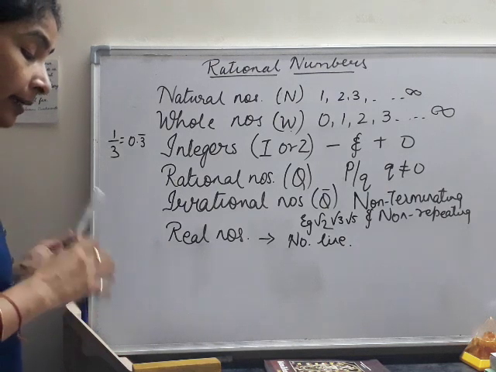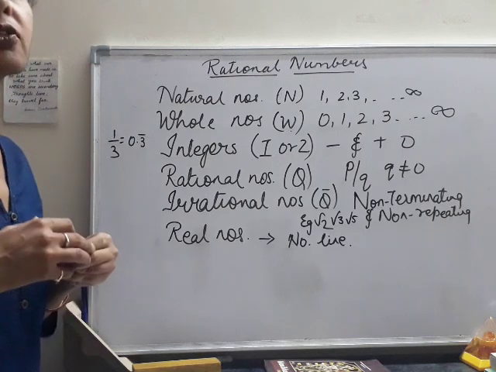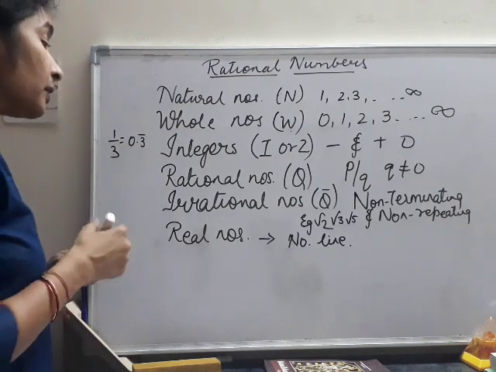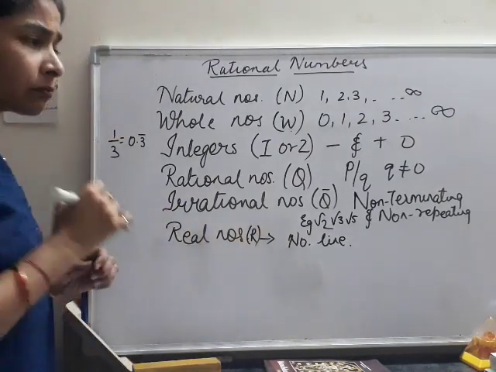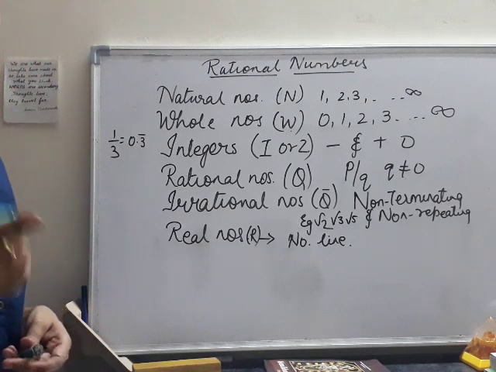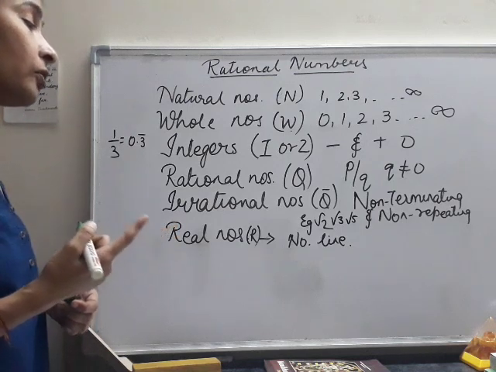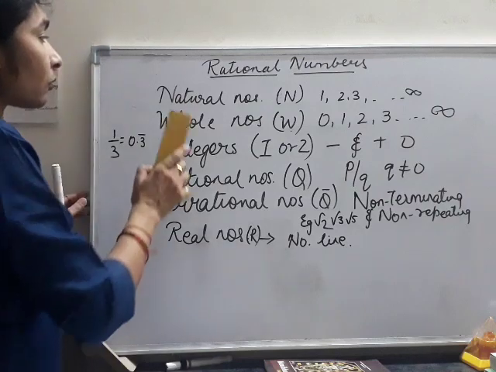Okay, so these are the categories of numbers: natural numbers, whole numbers, integers, rational numbers, irrational numbers, and real numbers. Real numbers are denoted by capital R. Now there is a question that if there are real numbers, then there may be some kind of imaginary numbers also. Yes, there are imaginary numbers also, though they are not in our course.